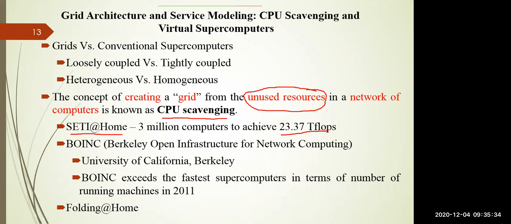If you compare the number of computers or cores participating in the BOINC project with the fastest supercomputer, you will see that BOINC provides more computational power than a supercomputer. The number of users contributing in BOINC is always greater than for the fastest supercomputer. Similarly, another great project is Folding@home, in which millions of computer systems are participating.